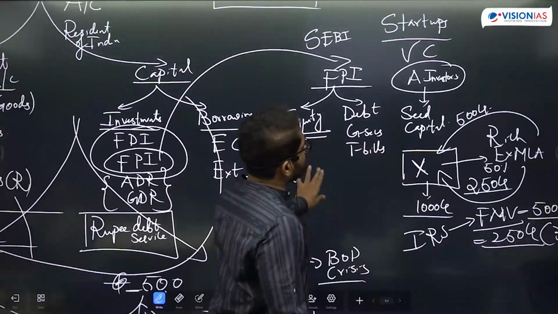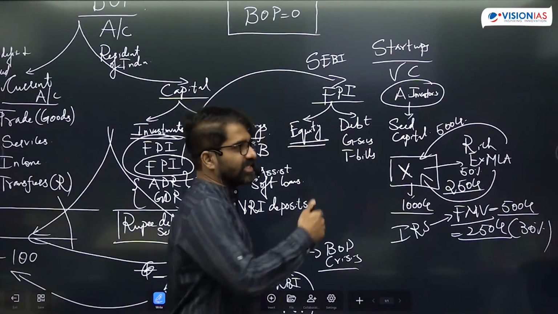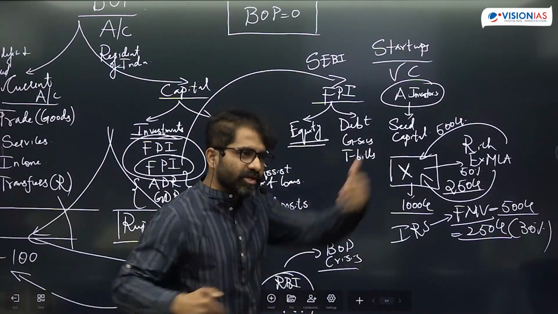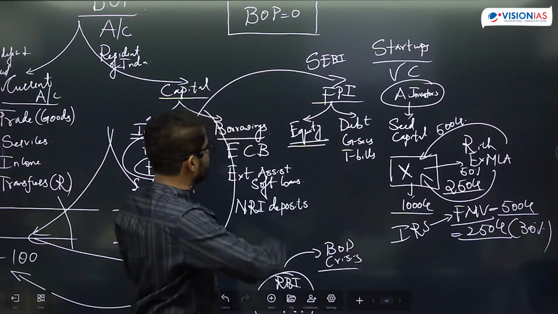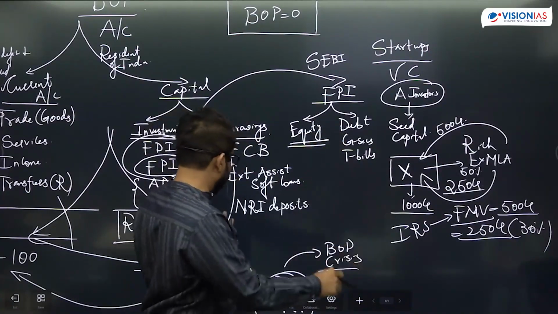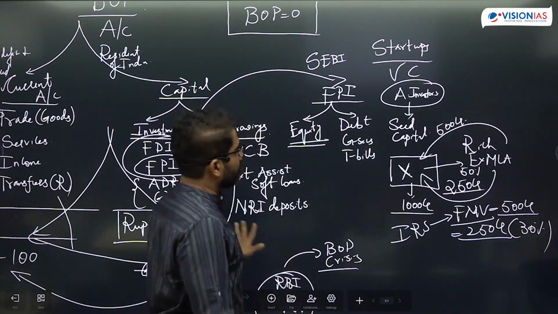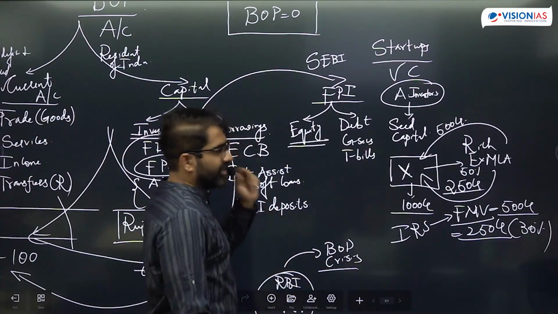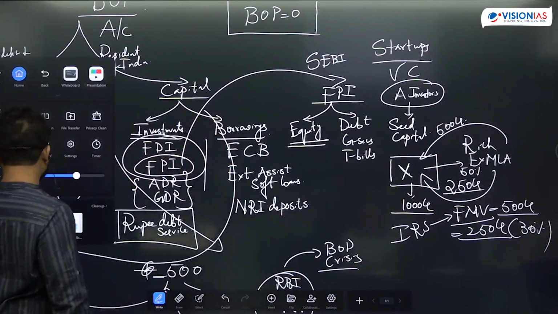That means foreign institutional investors can invest in the primary market, or they can also invest in the secondary market. Primary and secondary market we will discuss in the capital market today. So till here, I think there is no confusion, right? And when we talk about FDI, foreign direct investment, FDI can also be classified into different entities here.